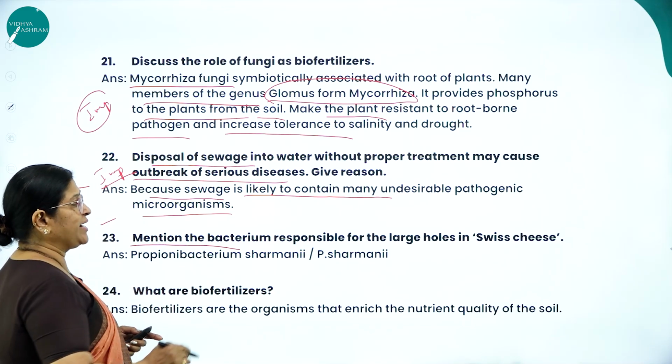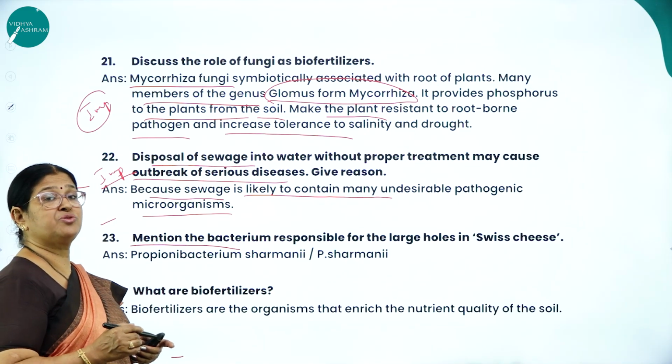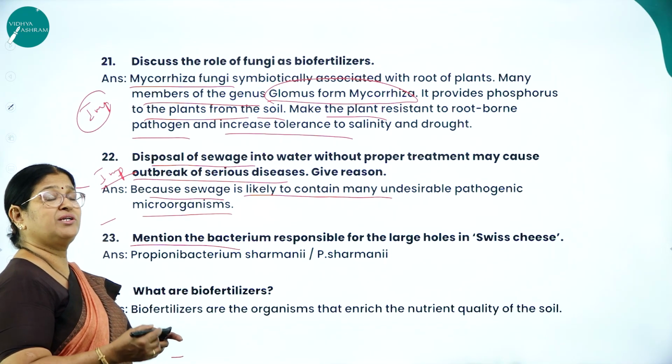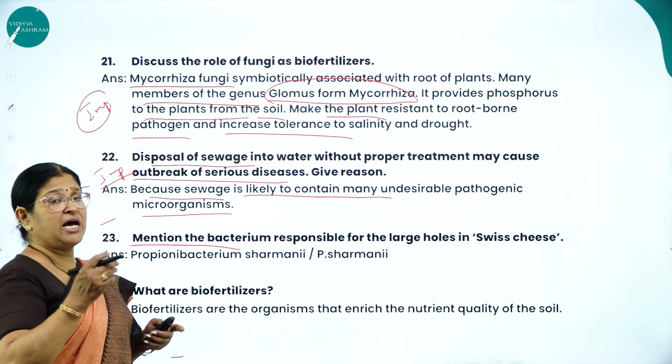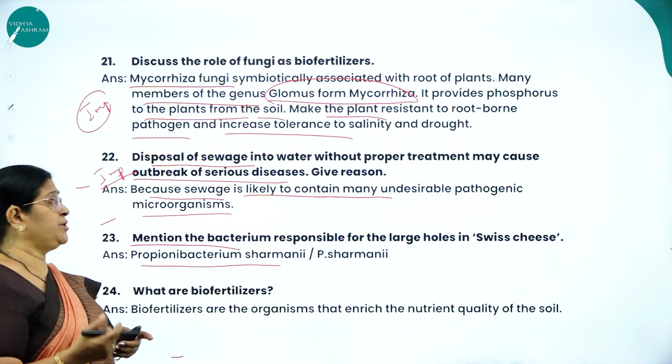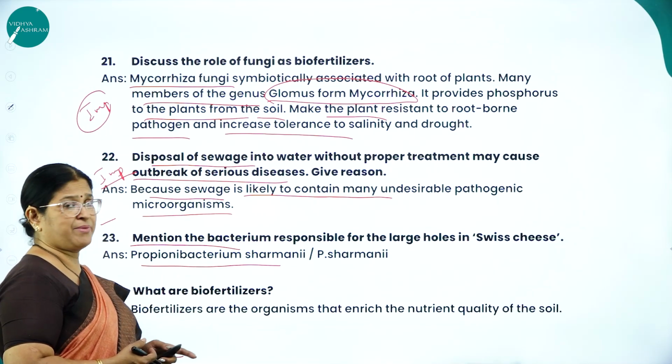Next, mention the bacterium responsible for the large holes in Swiss cheese. I told you this is how they twist and ask questions. What causes the large holes in Swiss cheese? It is the carbon dioxide produced by Propionibacterium shermanii.